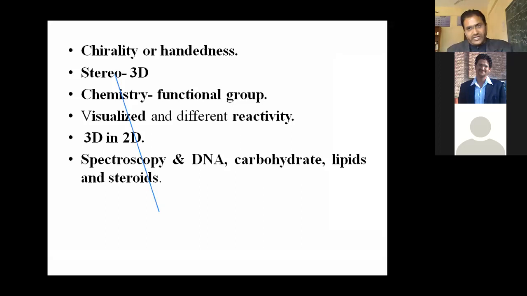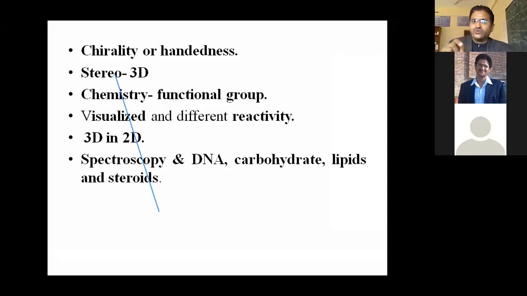So 3D in 2D, you know, because what about our problem? I already told our problem is that all things which exist in our surroundings are 3D in their structure. But where you want to draw their structure, that is 2D. I already told you, your paper is 2D, my board is 2D, but it is important for me to draw a 3D structure on my 2D board.